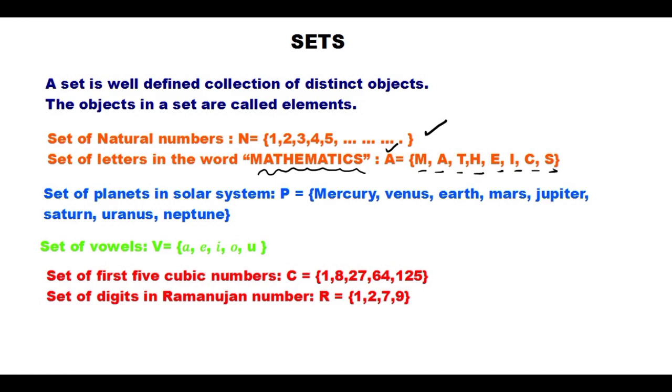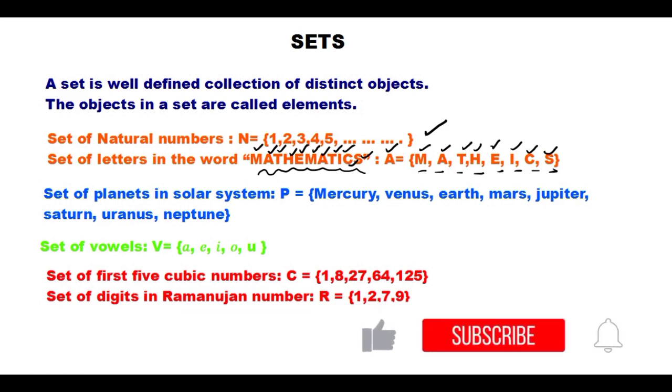One important point: repeated letters I did not use. We have M here and M here also, but I have written only one M. We should write only one letter. Here we have A two times, but I wrote only one. Even T we have two times, but I wrote only one. And H, E, I, C. So repeated letters should be written only one time when we are writing in set form.